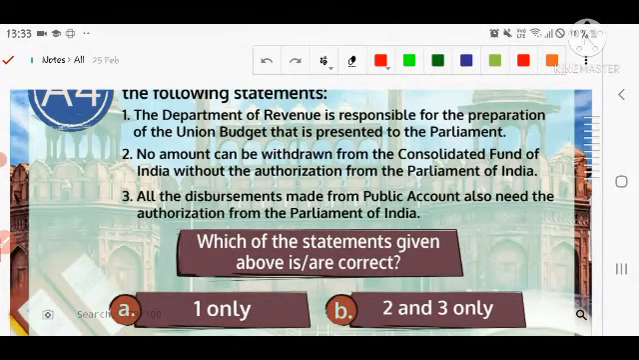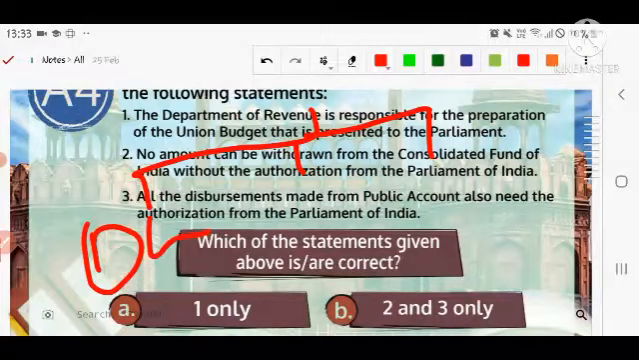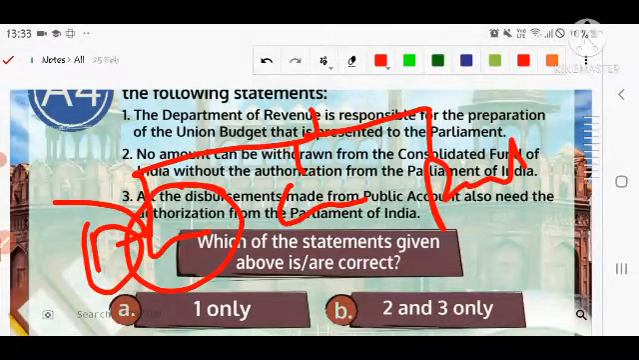If you are talking about the funds that the Indian government possesses, first is the Consolidated Fund of India, then the Contingency Fund of India, and the Public Account. Consolidated Fund of India requires authorization before using the money. So that is the Consolidated Fund of India, the largest fund of the Government of India.